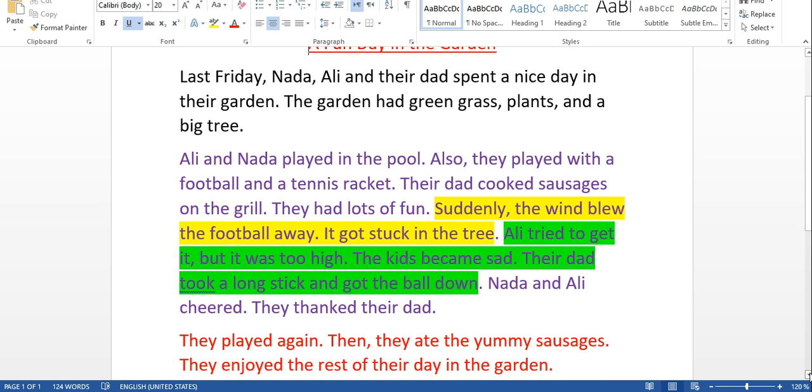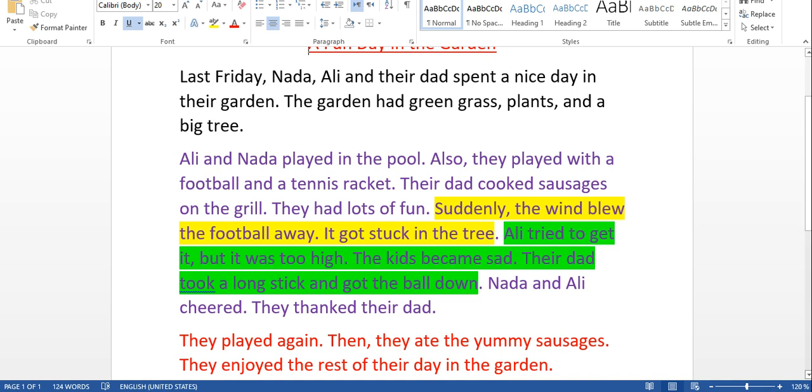Suddenly, the wind blew the football away. It got stuck in the tree. And then, what about the green part? Yes, it's the solution. The characters tried to solve the problem and they did. Ali tried to get it, but it was too high. The kids became sad. Their dad took a long stick and got the ball down. Nada and Ali cheered. They thanked their dad.